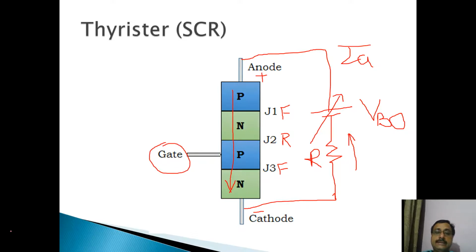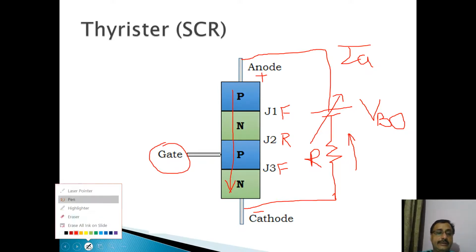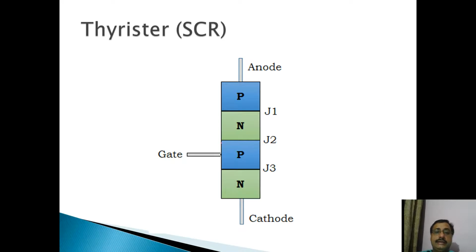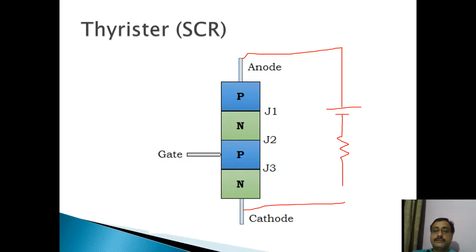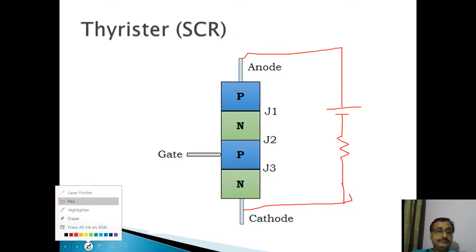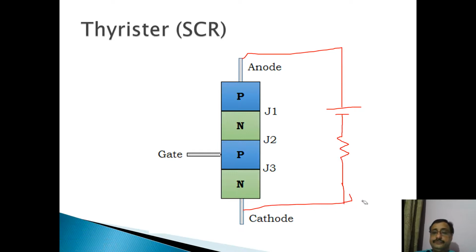Okay. So now there may be another case when I again connect this supply between the anode and cathode terminals. Give me 2 minutes.